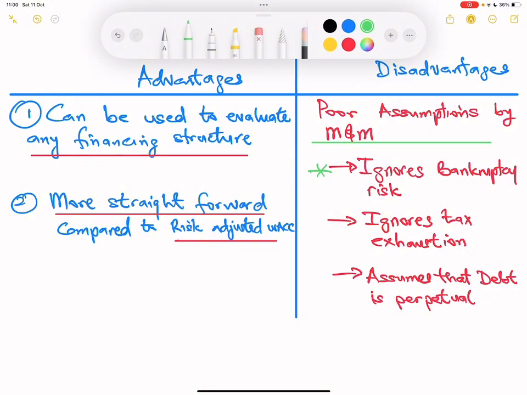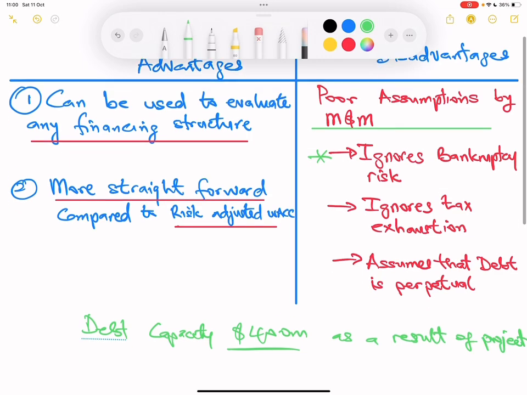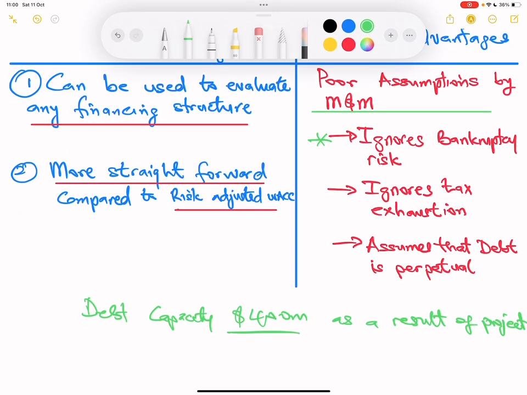So take, for instance, if your debt capacity is, let's say, 400 million as a result of a project. Please listen to this carefully. Sometimes a company does not have a way to get a loan.